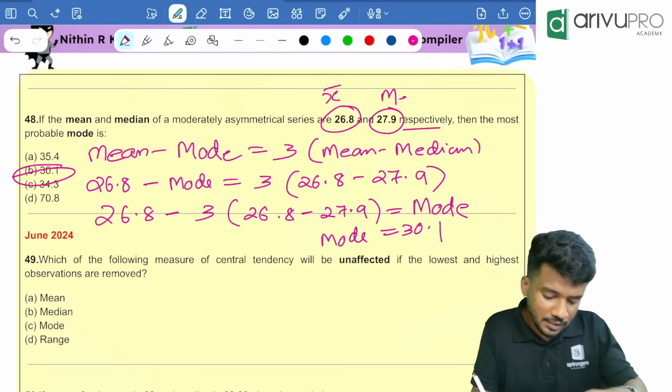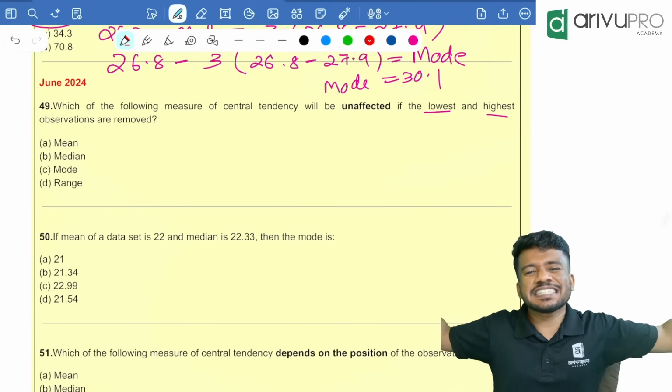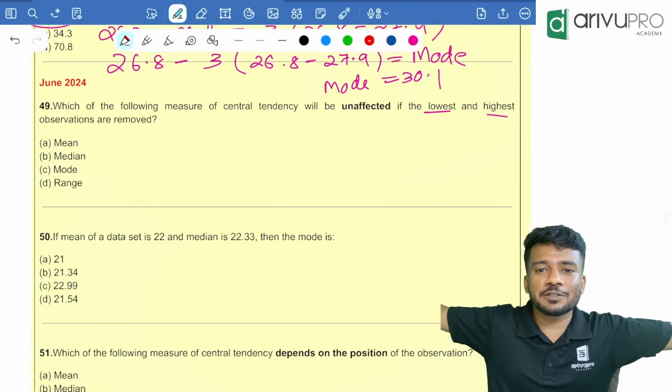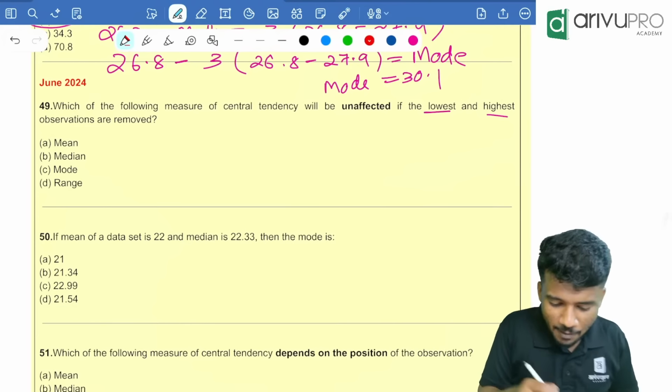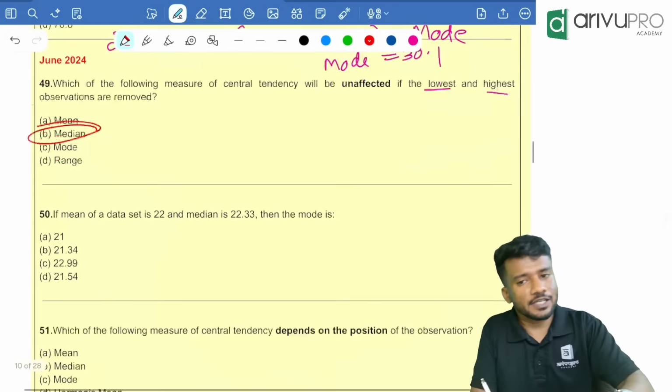Yes. Next question, June 2024. Which of the following measures of central tendency will be unaffected if the lowest and the highest observations are removed? What do you mean by that? Extreme values. Which is least affected by the extreme values? Median is the least affected one.